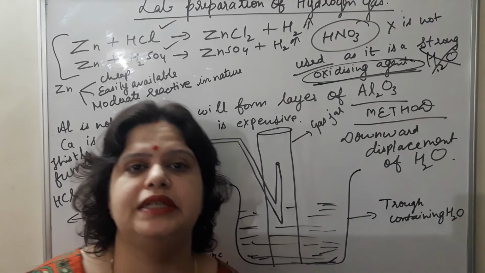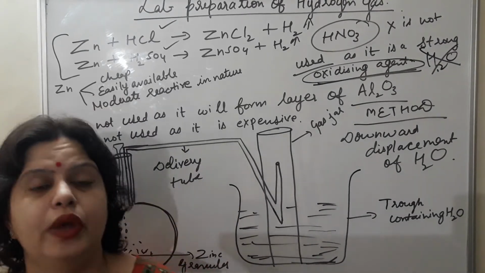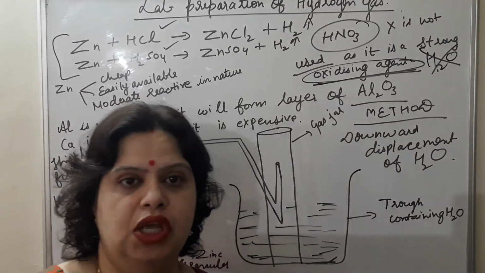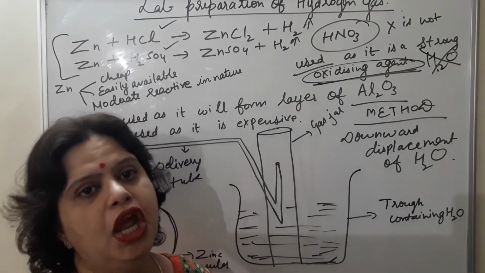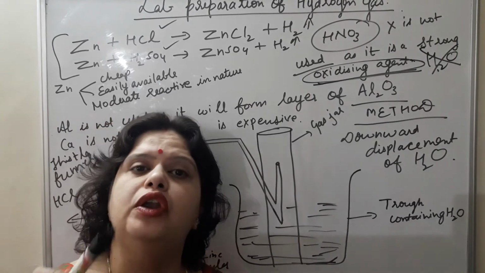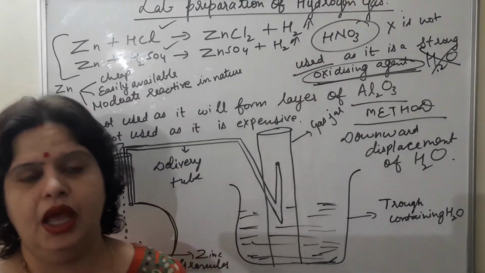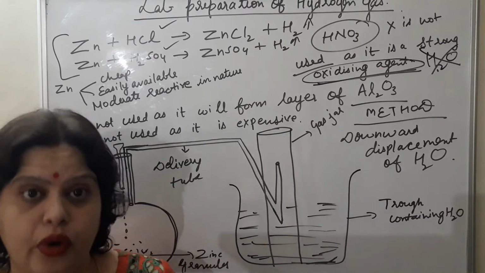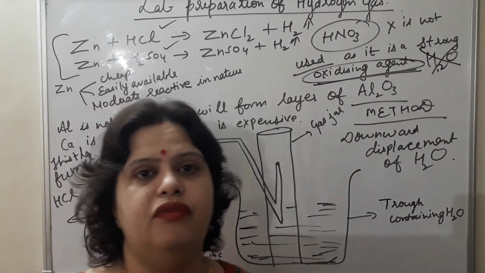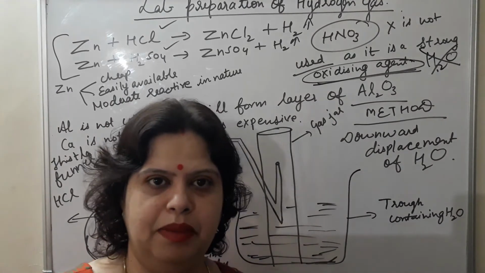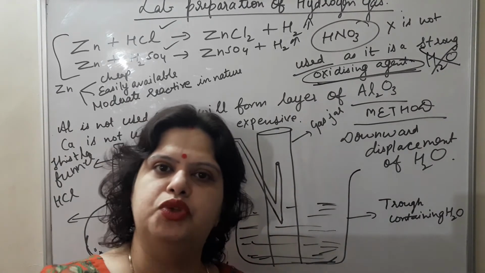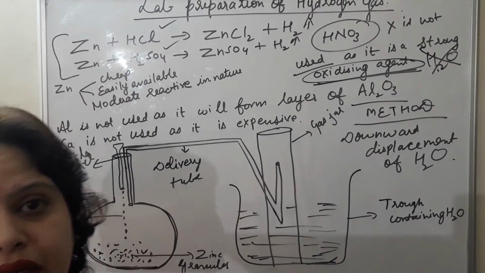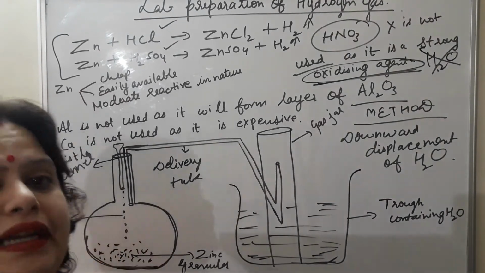Now there are some questions, like why don't we use aluminium? Aluminium is not used because aluminium has a strong affinity for oxygen. So it will form a layer of Al2O3 during the preparation of hydrogen gas, which will not allow the gas to be released properly. Calcium is also not used. Calcium is expensive and moreover more reactive, which is not required in this case. This is not the general method, because it is not general. If it were general, we would also put sodium in and hydrogen gas would release. We have to prepare this gas in a controlled manner. That's why we cannot go with highly reactive metals.